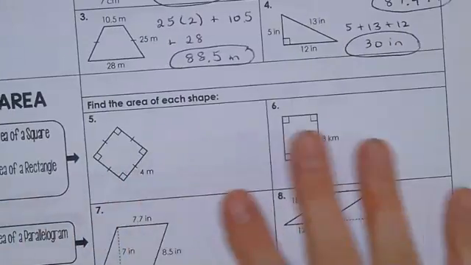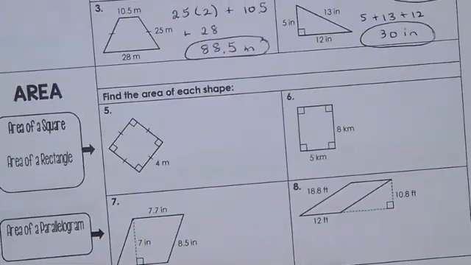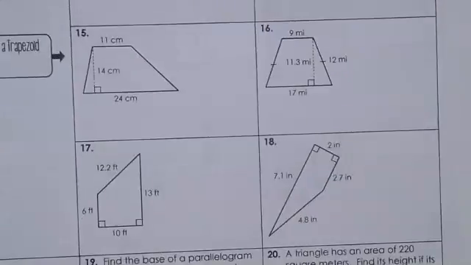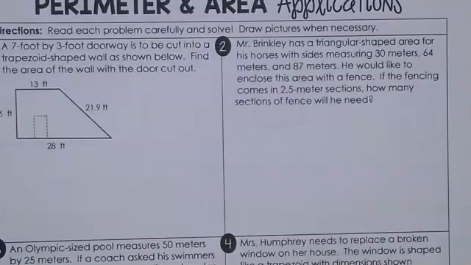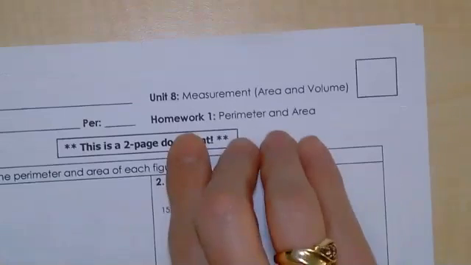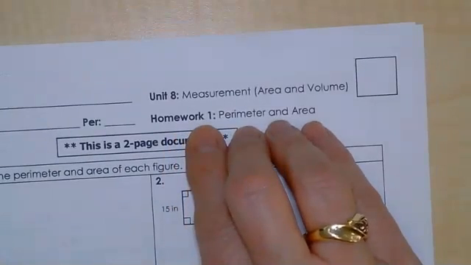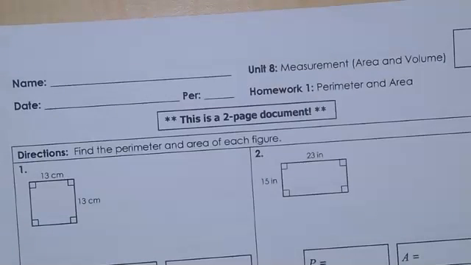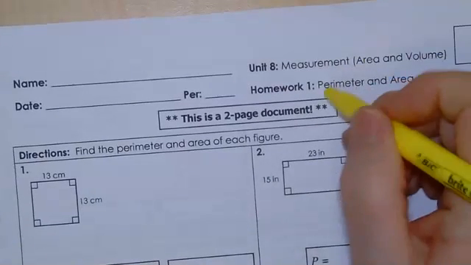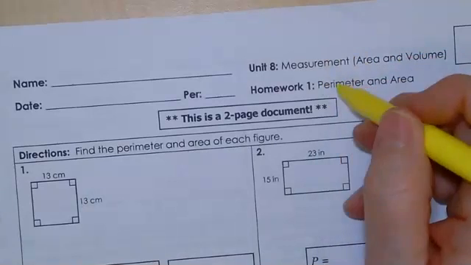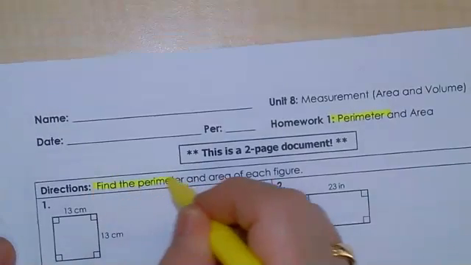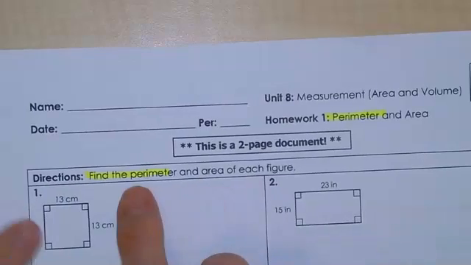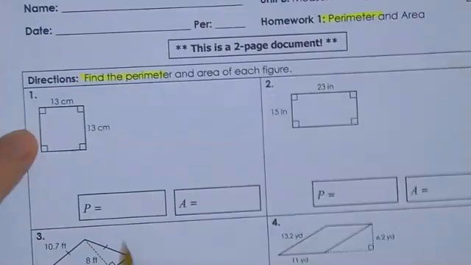We're going to skip all of these things because this is all about area. We're going to get to that tomorrow. So I want you to skip through this. Keep going. Scroll down in your Kami document until you see this page, which is Homework 1, Perimeter and Area. And again, we're only doing the perimeter part of this assignment today. So we're only going to find the perimeter. It says perimeter and area. We're only finding perimeter.